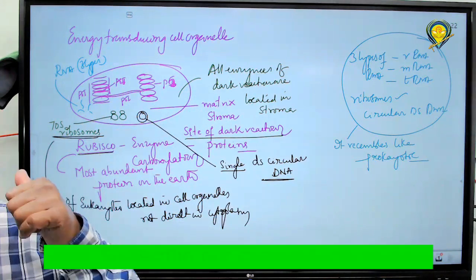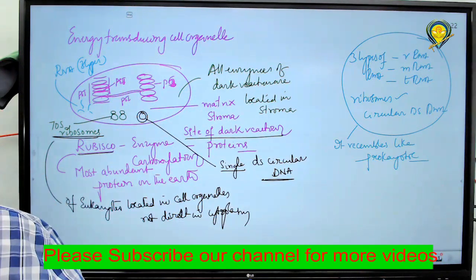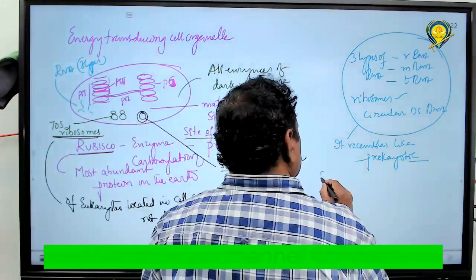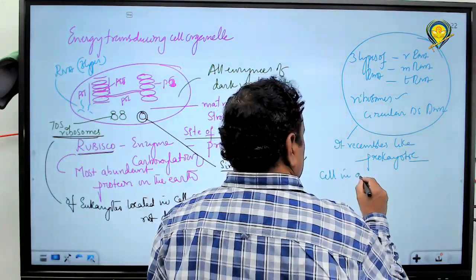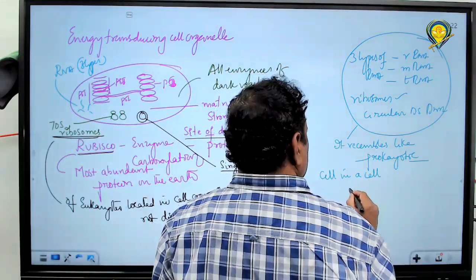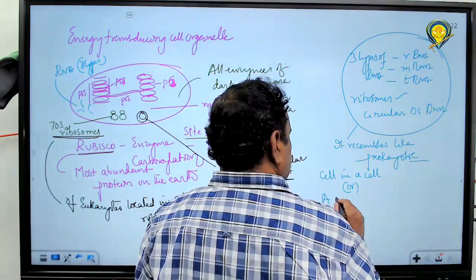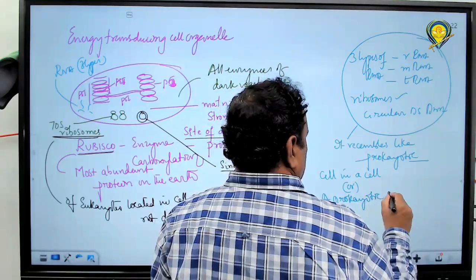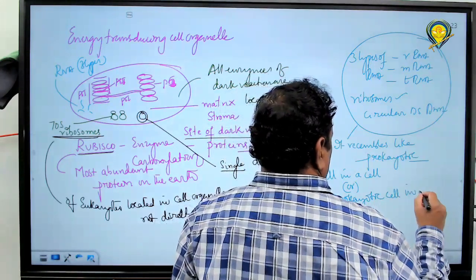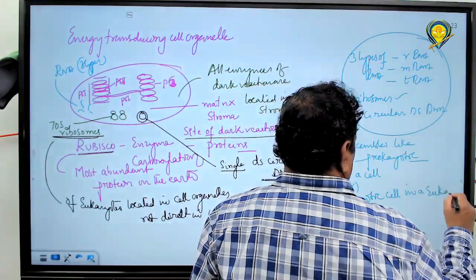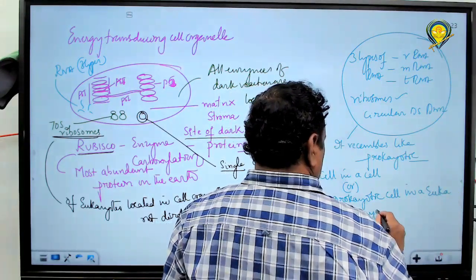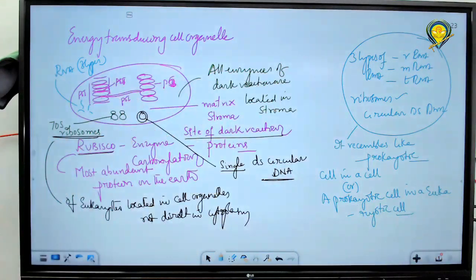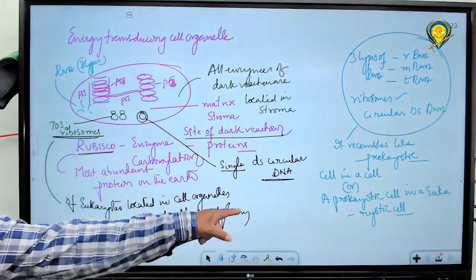This chloroplast is also called a cell in a cell, or a prokaryotic cell in a eukaryotic cell.